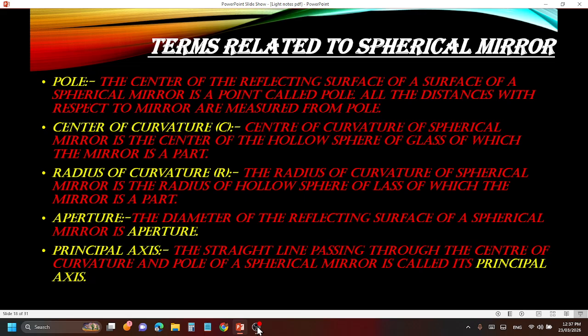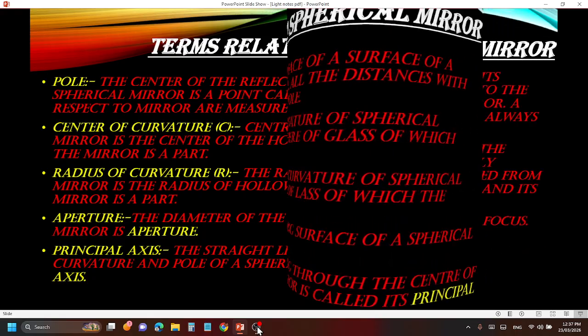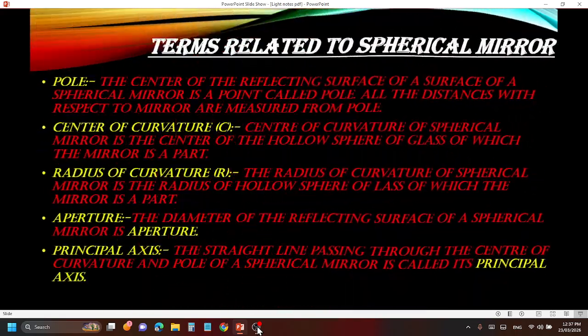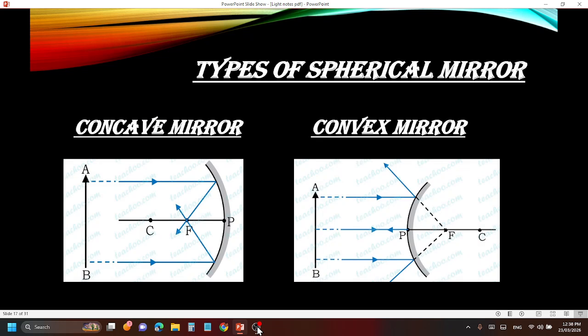What is center of curvature? The center of curvature of a spherical mirror is the center of the hollow sphere of glass of which the mirror is a part. Center of curvature means, it is a part of a spherical mirror, like they cut the spherical mirror and make it in this shape. Now if we extend the curve and make it a circle, it will become a sphere, and in that sphere there is a center point, right?